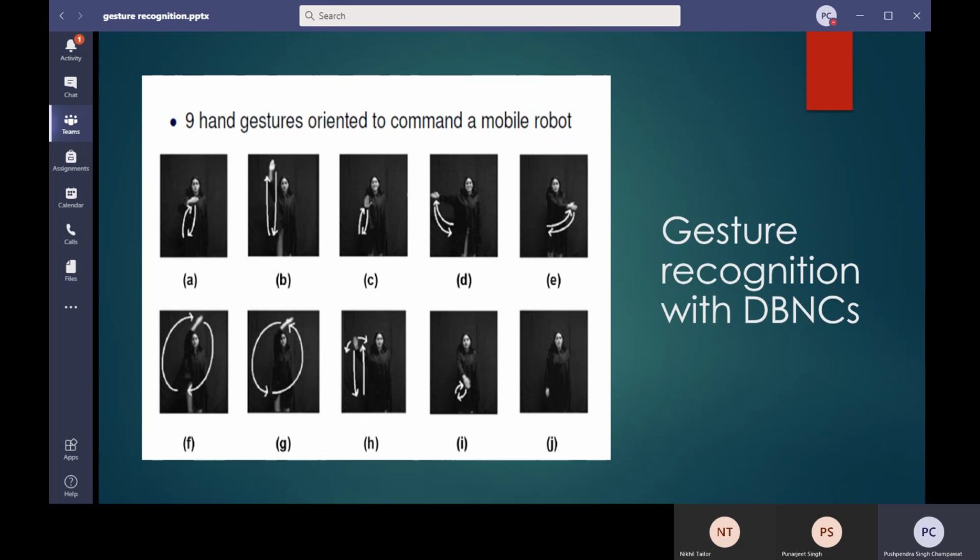Whereas in the D and E cases, we take the hand to the left side and bring it back, and similarly to the right side. However, the F and G cases give us a very important scenario where we turn our hand clockwise and anti-clockwise. Similarly, in the H and J cases, we see different representations of our hand corresponding to the body.